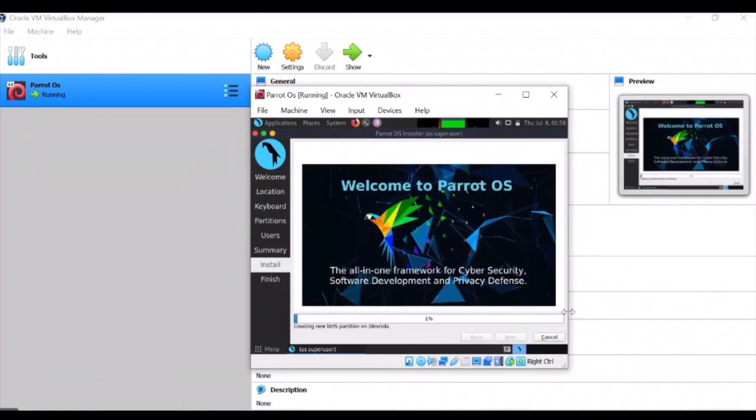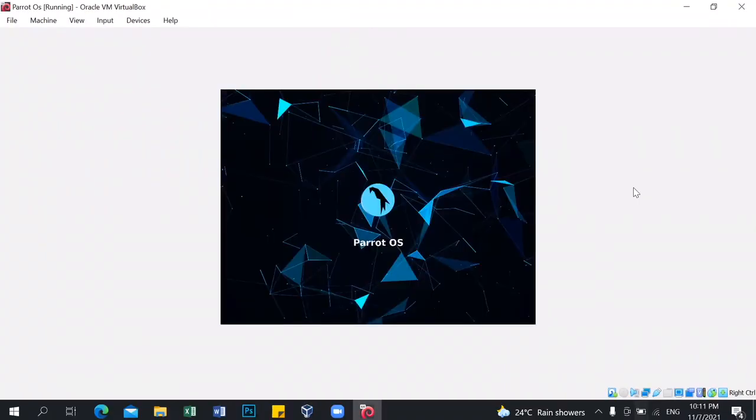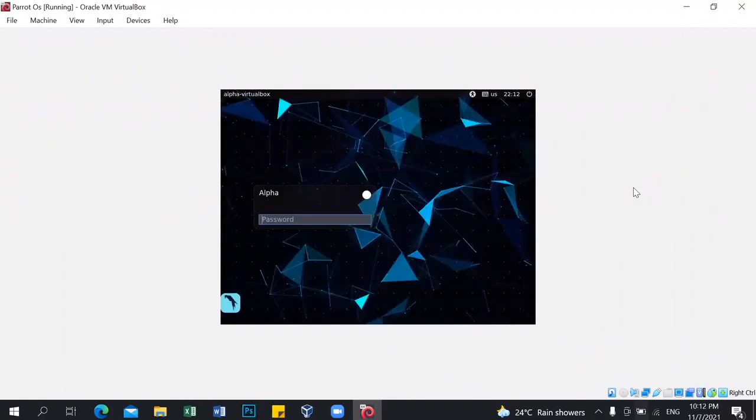And lastly, wait until it's done and reboot the virtual machine. Now you have Parrot OS in your virtual machine. We start our VM. After Parrot OS is installed, we need to insert the password.